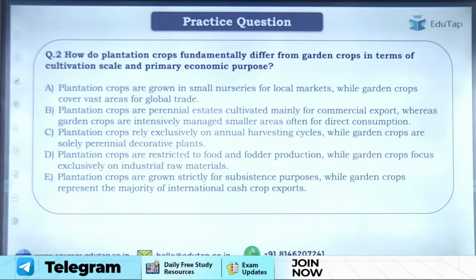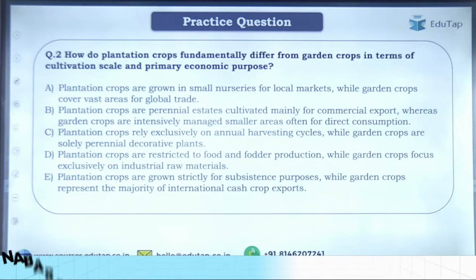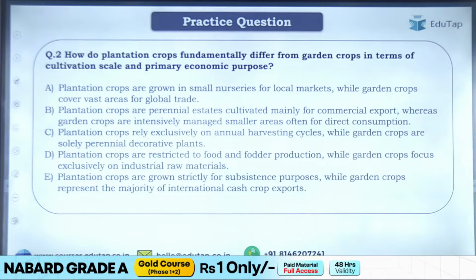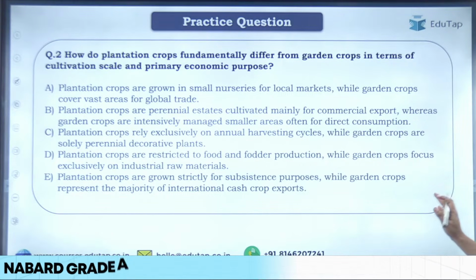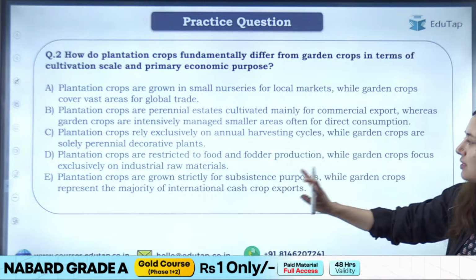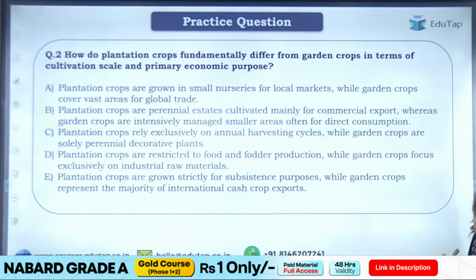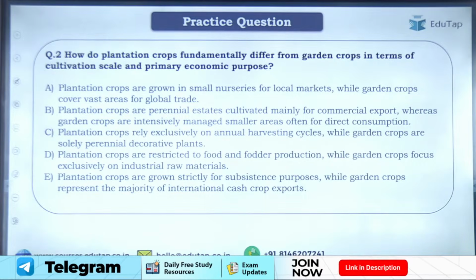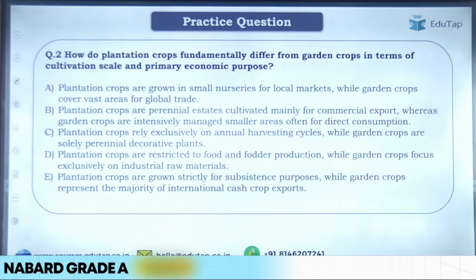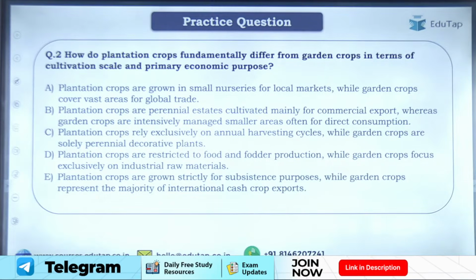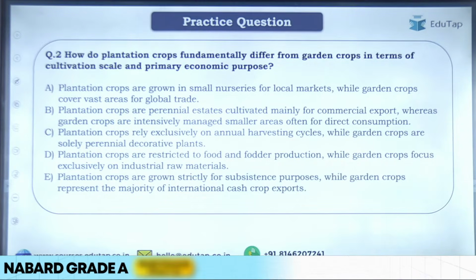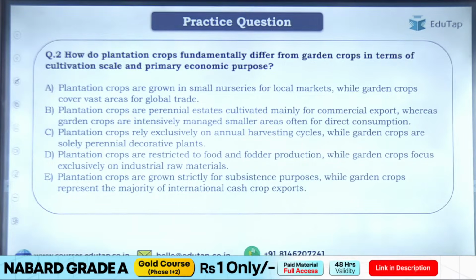Third option, plantation crops rely exclusively on annual harvesting cycles, while garden crops are solely perennial decorative plants. Option D, plantation crops are restricted to food and fodder production, while garden crops focus exclusively on industrial raw material. Option E, plantation crops are grown strictly for subsistence purposes, while garden crops represent the majority of international cash crop exports, right? I hope you have all read the options. Now I want everybody to please solve this question and give me the answer in the chat section.